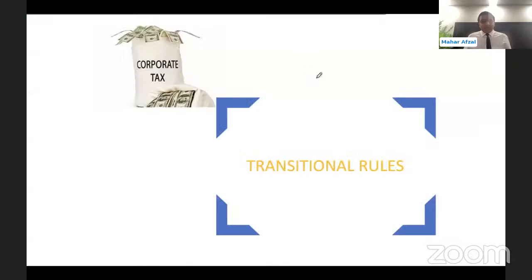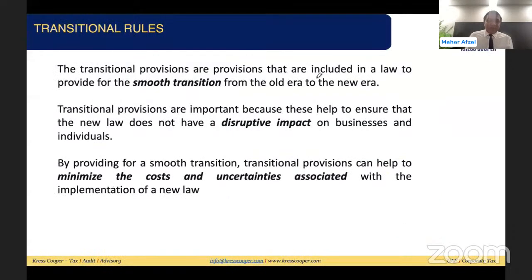Our today's topic is the transitional rule. What is the basic importance of the transitional rule? The transitional rules are quite helpful for the smooth transition from the old era to the new era, from a world without corporate tax to a world with corporate tax.